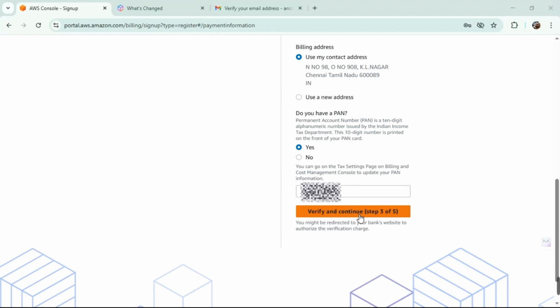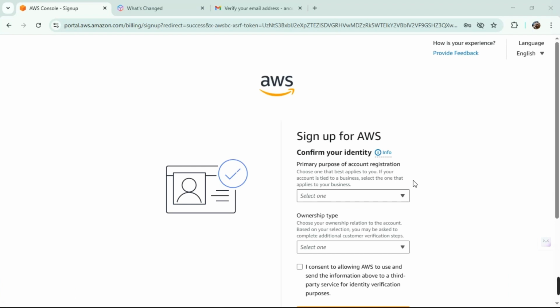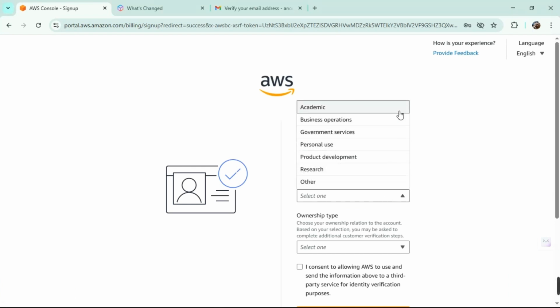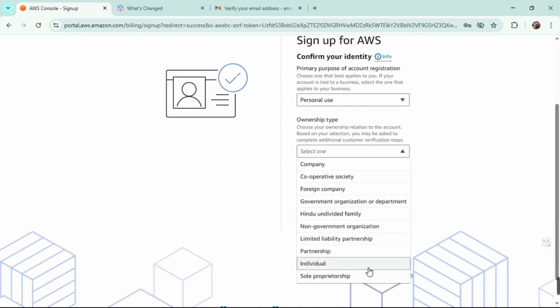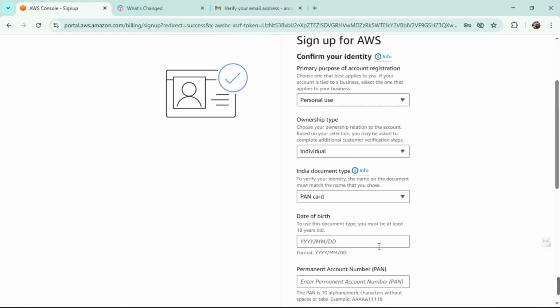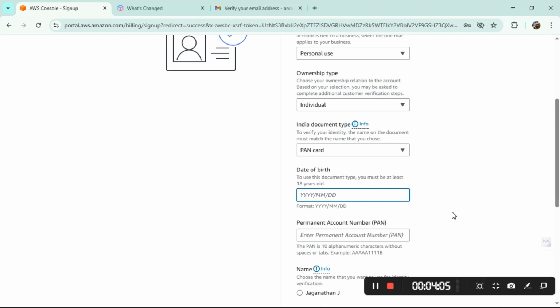I won't be showing what it is. It's a very minimum amount. It's for personal use and it's individual, since I'm going to be the one using this to teach you what it is. And yes, we have our PAN card. And no, I won't be showing any of these details.